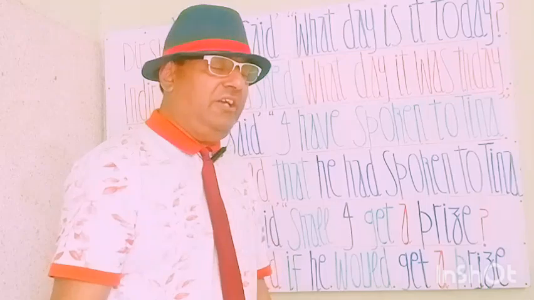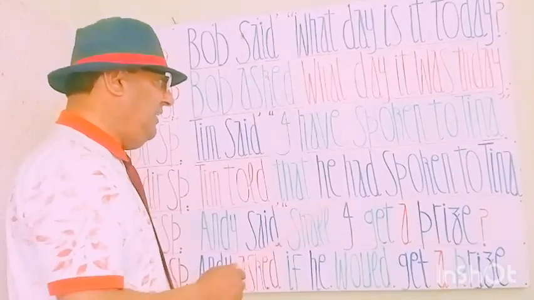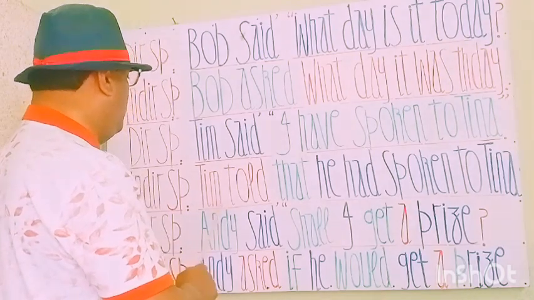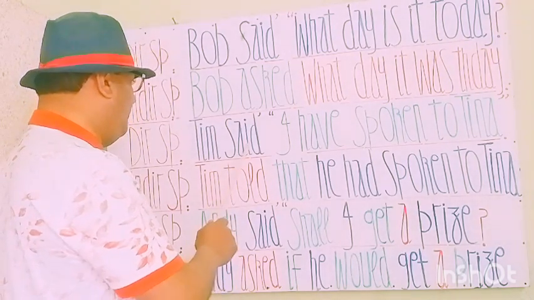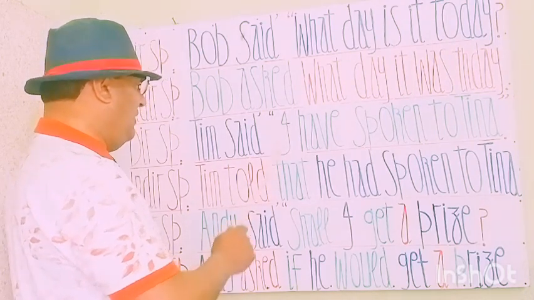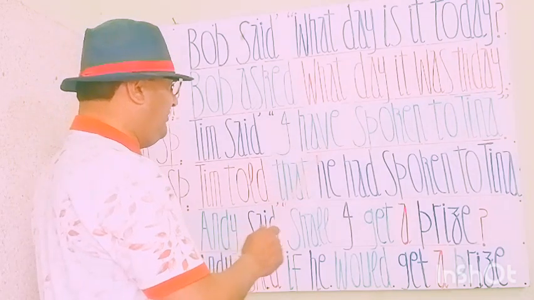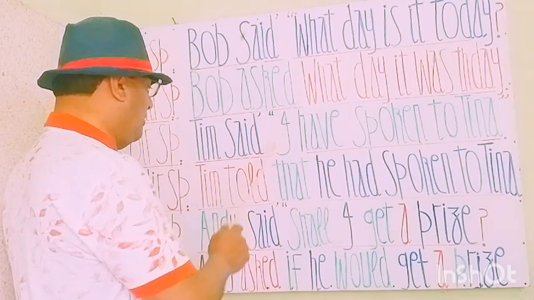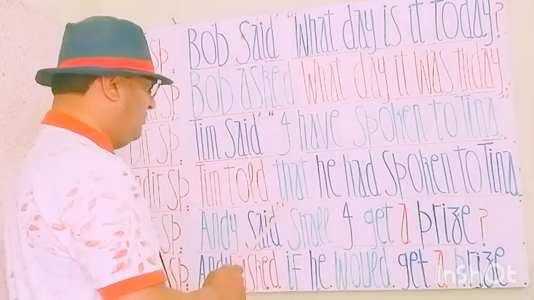Let's see how it's going to change. आइए स्टूडेंट्स देखिए कैसे इसकी चेंज होती है. You see in that speech, Tim told. Instead of writing said, we write here told. Tim told. Tim ने बताया. Tim told, and now this is an affirmative positive statement. Commas will be removed by that. So we remove the commas and we write that as the rules apply.